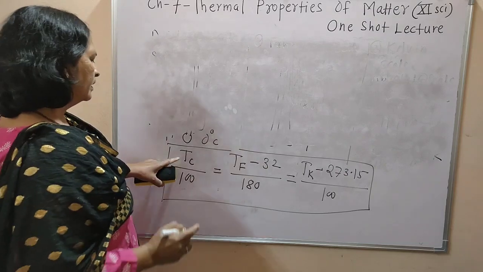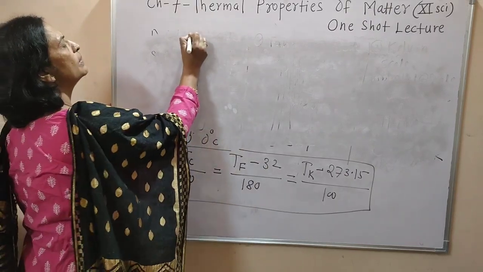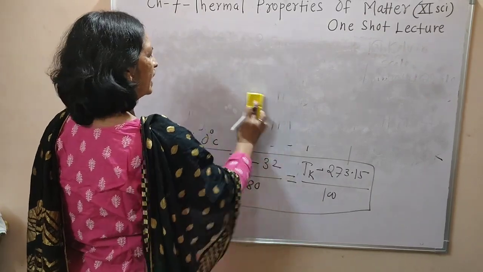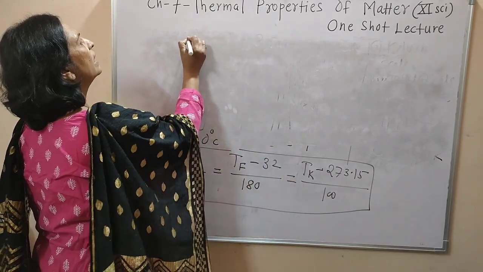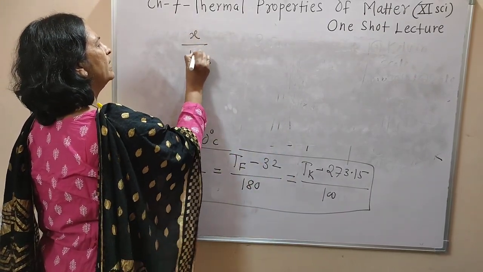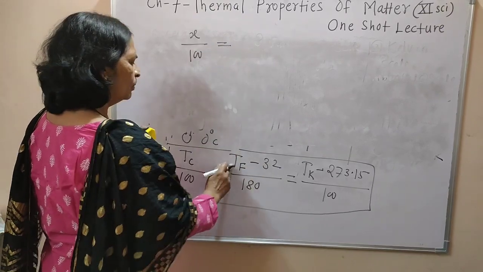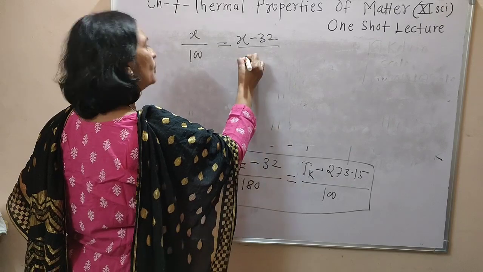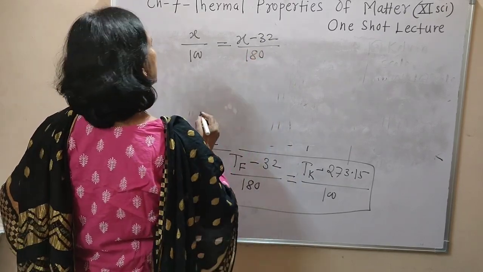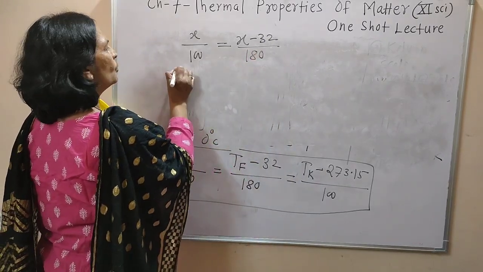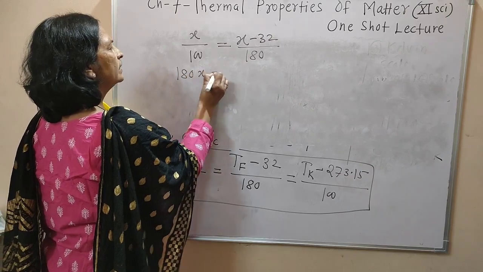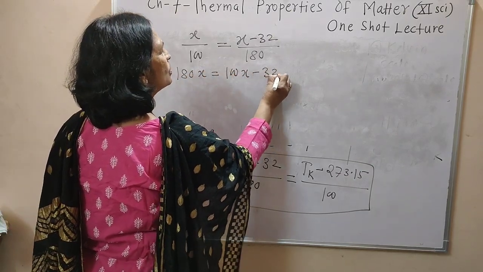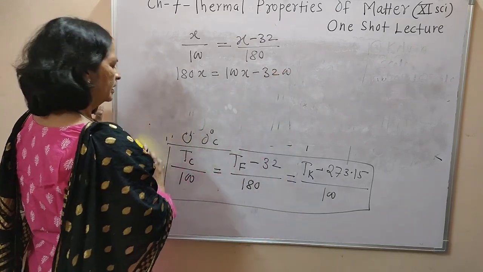Consider the temperature is x degree, so x divided by 100 is equal to (x minus 32) divided by 180. That is nothing but 180x equals 100x minus 3200.